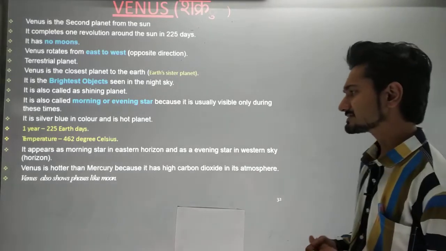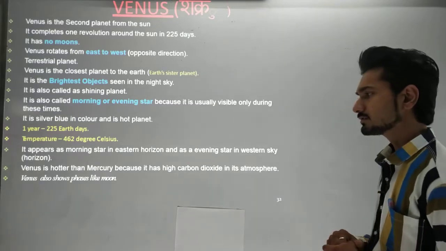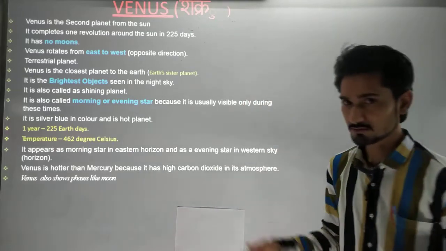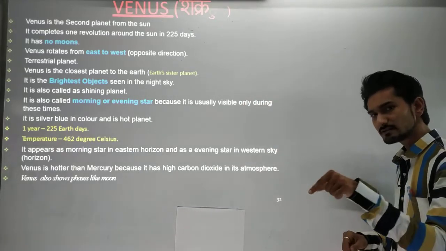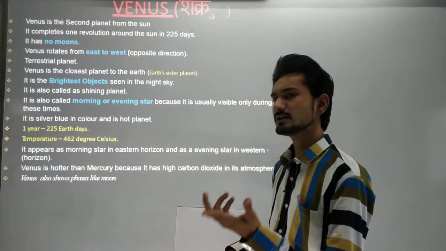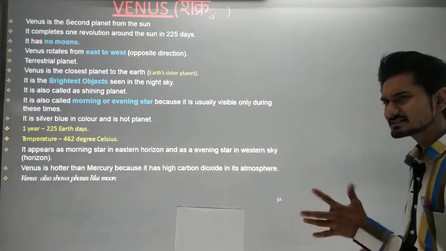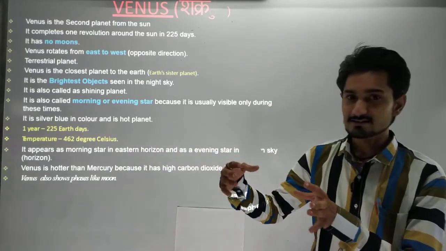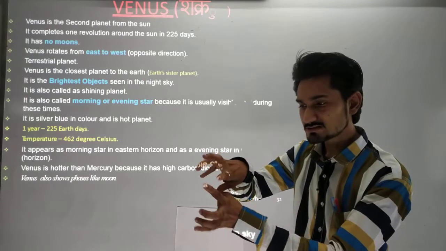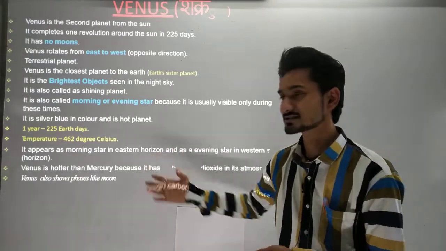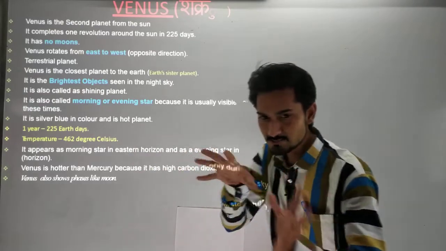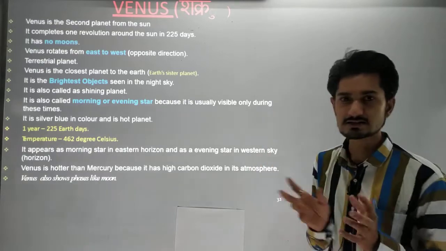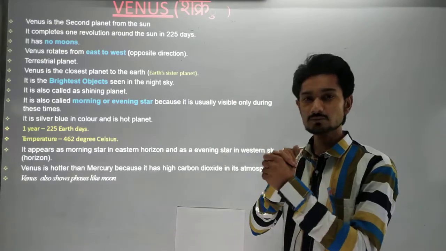All the other information we have seen: Venus is hotter than Mercury because it has a high carbon dioxide content in its atmosphere. That's the most important information, because if you remember, when we were studying Mercury, it only has around 423 degrees Celsius, but Venus has 462 degrees Celsius. Mercury is much closer to the sun, still it has a lower temperature than Venus. And what was the reason? The reason Venus has a higher temperature is because of the carbon dioxide gas present in the atmosphere of Venus.